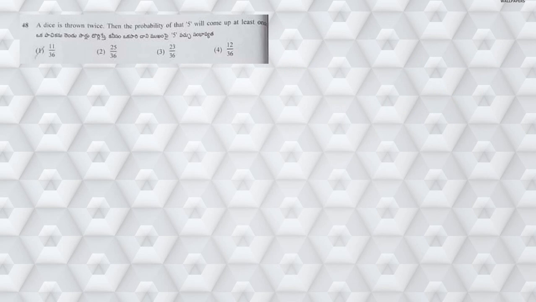Next, moving on to question number 48, a dice is thrown twice. If a dice is thrown twice, then the sample space contains totally 36 outcomes, which is equal to 6 square. Then the probability that 5 will come up at least once. So 5 coming up at least once can be taken as 1 comma 5, 2 comma 5, 3 comma 5, 4 comma 5, 5 comma 5, and 6 comma 5. So these are 6 possibilities.